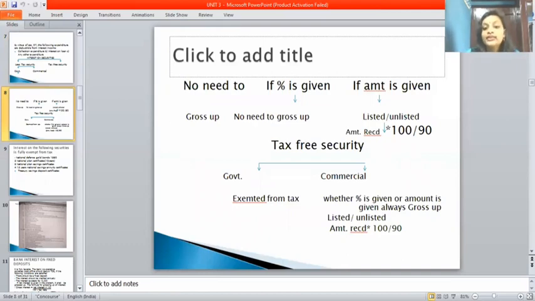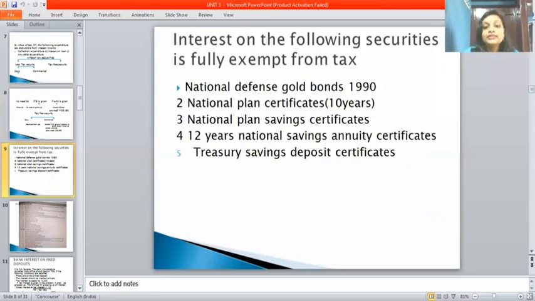Okay. Next one is tax-free securities. Tax-free securities are divided into two: government and commercial. Government is exempted from tax. In commercial, whether the amount is given or not, always gross up, whether listed or unlisted: the amount received is 100 divided by 90. The TDS rate will always be 10%. Next, interest on the following securities is fully exempted from tax.